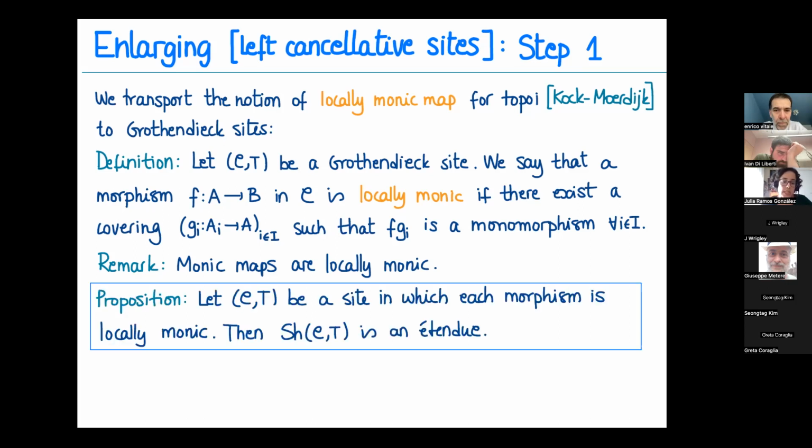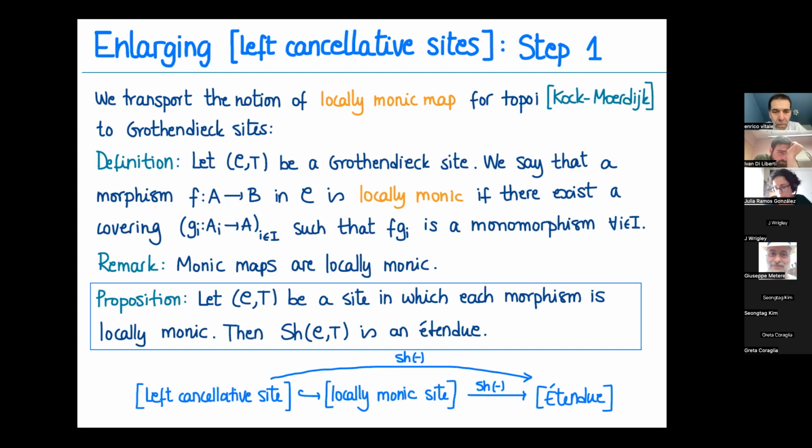And the proposition is that if we have a site in which each morphism is locally monic, then the sheaves will be an étendue still. And so we have such a diagram with left cancellative. Now we are living inside locally monics, because left cancellative sites are in particular sites in which every map is locally monic. And so we have this commutative diagram.